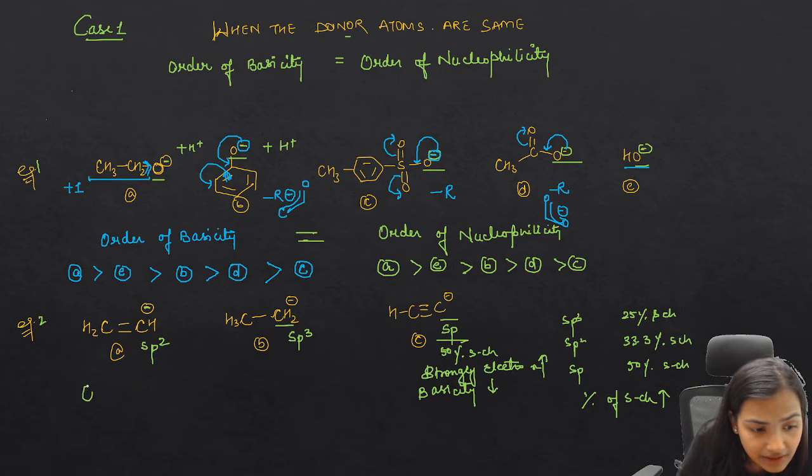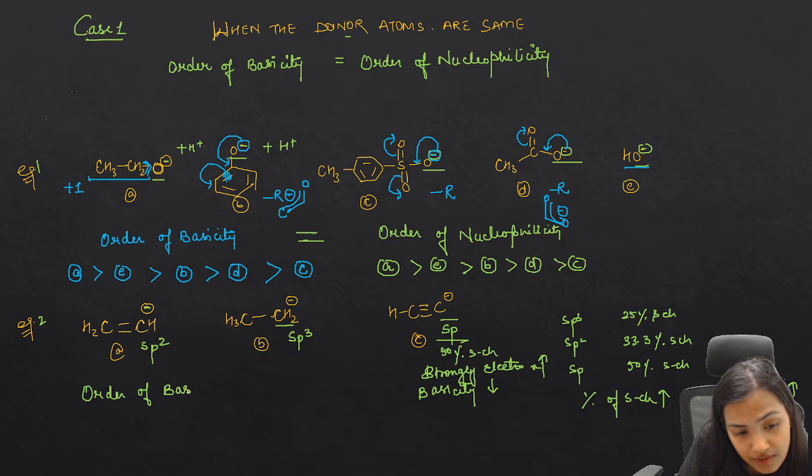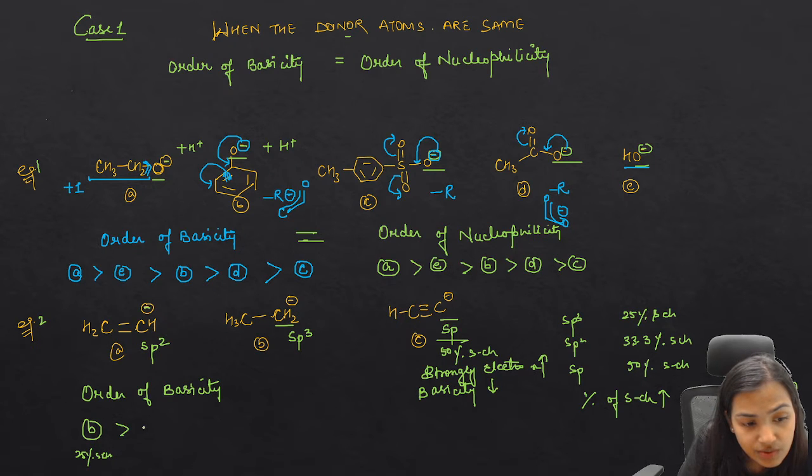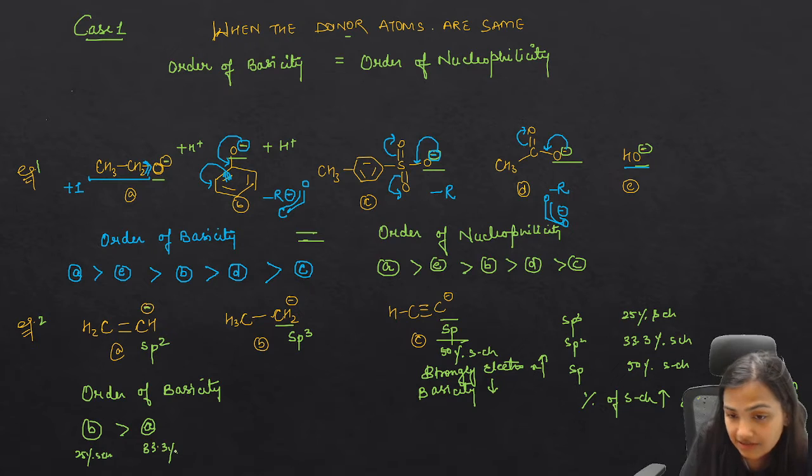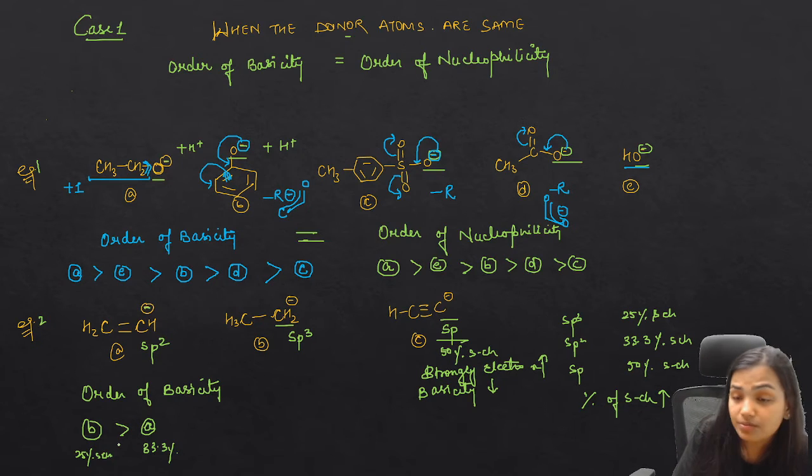So the order of basicity is going to be: B is the stronger base, because it has only 25% s character. Then after B, it is going to be A, which has 33.33% s character. Less s character means more basic.